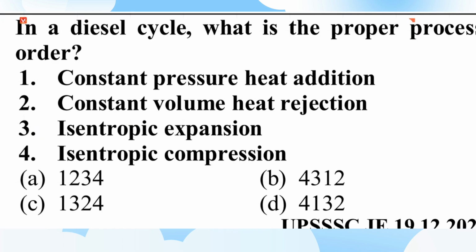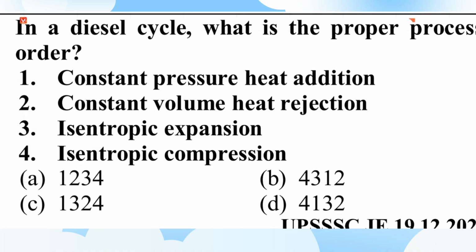In a diesel cycle, what is the proper process order? 1 constant pressure heat addition, 2 constant volume heat rejection, 3 isentropic expansion, 4 isentropic compression. Try to eliminate by looking at the options. In A, constant pressure heat addition is first, then constant volume heat rejection. No, that is reversed.